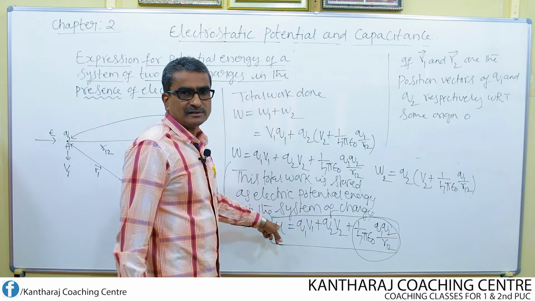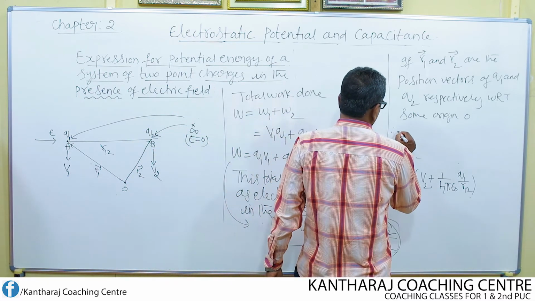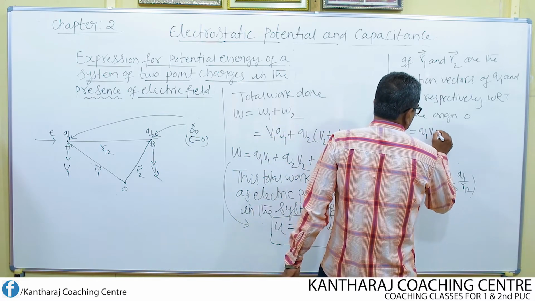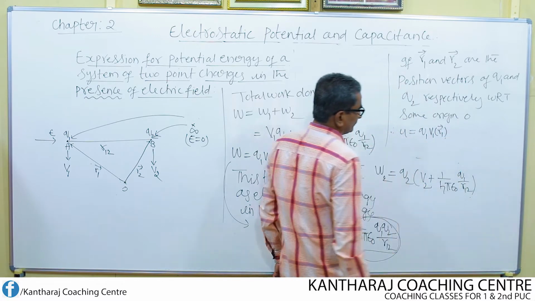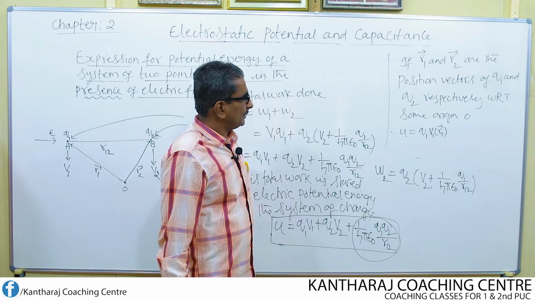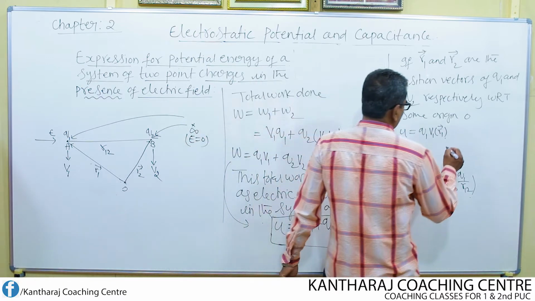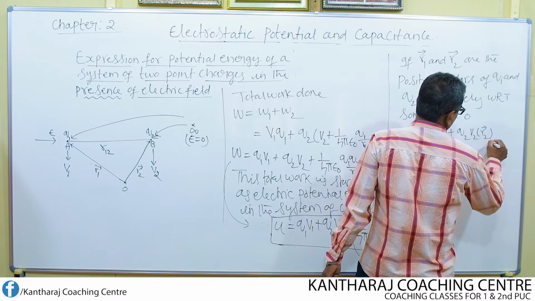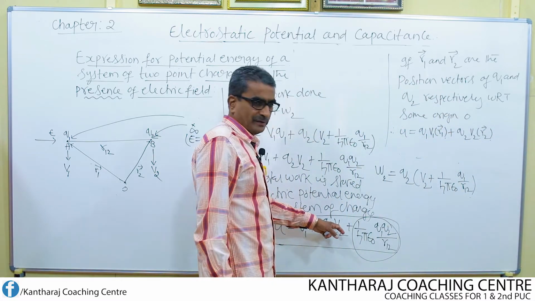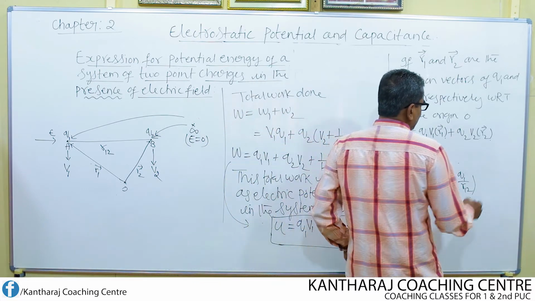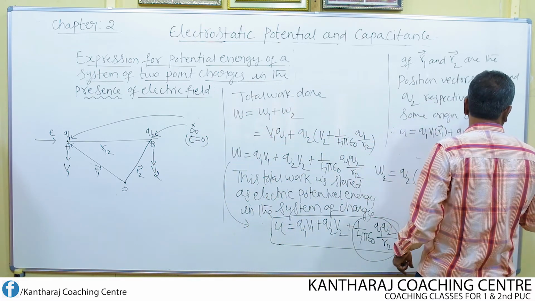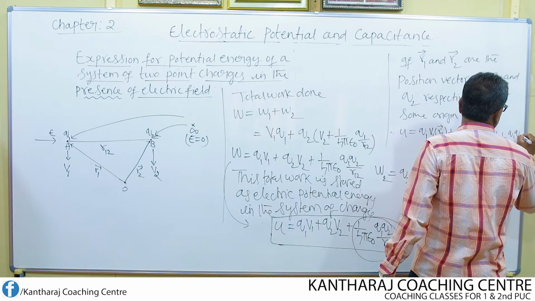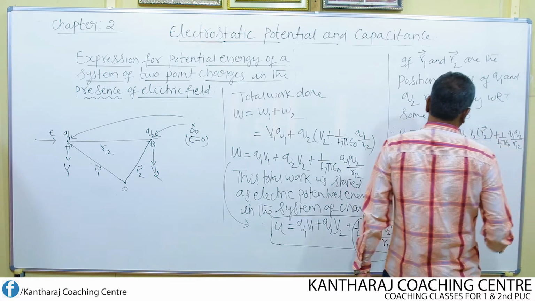Then how can I write this equation? I change this equation like this. Now, therefore, U becomes equal to Q1 V1 at R1 plus Q2 V2 at R2. This last term remains as it is, no change in this term. I write it like this: 1 over 4 pi epsilon naught, Q1 Q2 divided by R12.